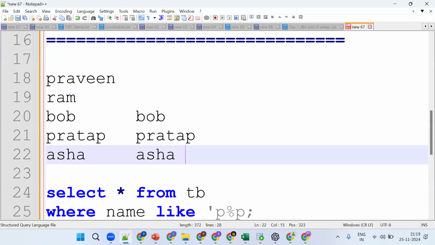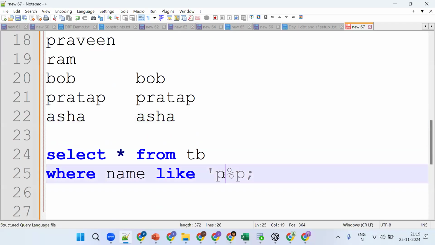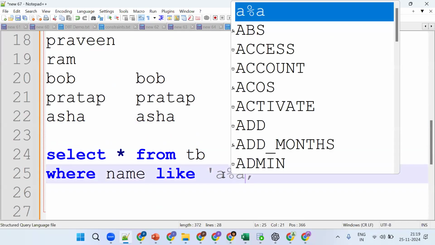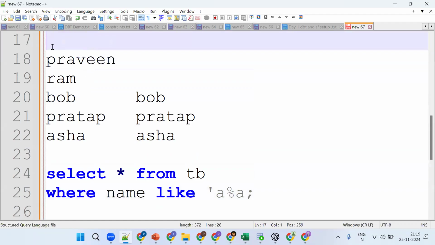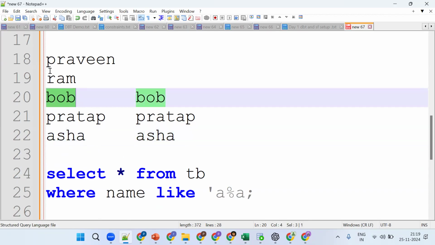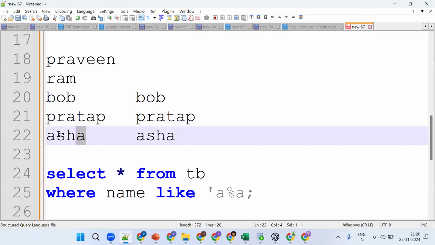If he's asking starting with W and ending with A, what happened? I can go for a percentage. But what happened? I don't know the data. In my table there are millions of records. The requirement is that I want to get names starting with the same character and ending with the same character.